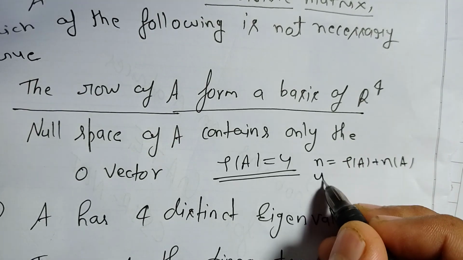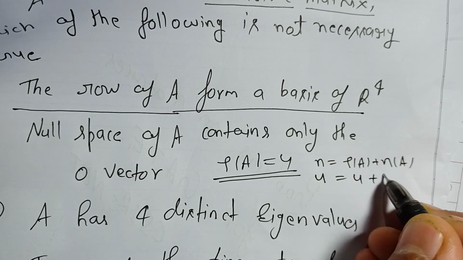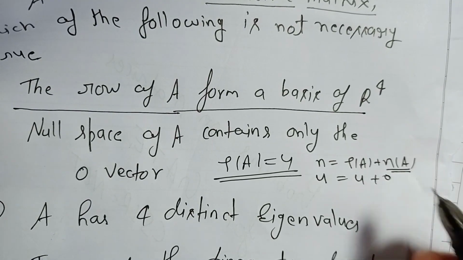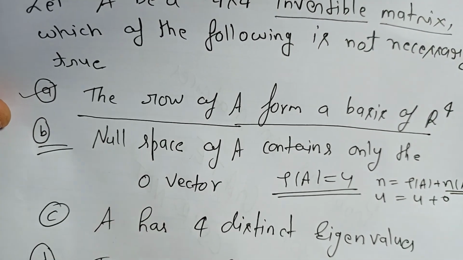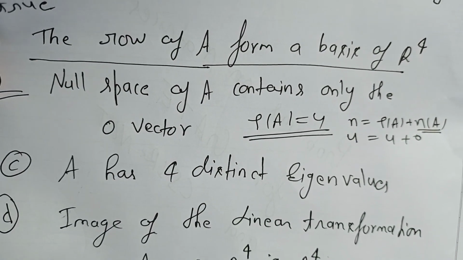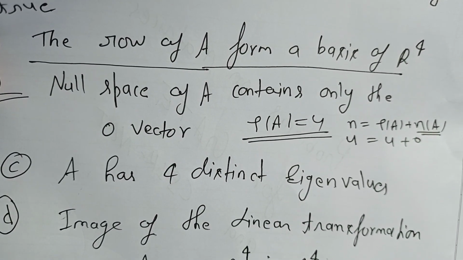So here 4, and this is the 4 plus 0. So the null space of A is 0, so it contains only the zero vector. So this is also true here. And A has 4 distinct eigenvalues. So this is not necessary.